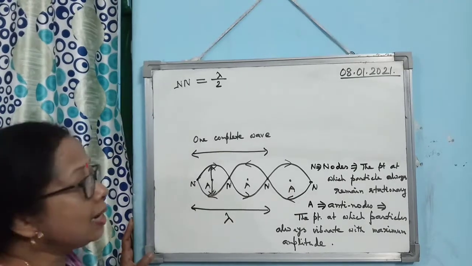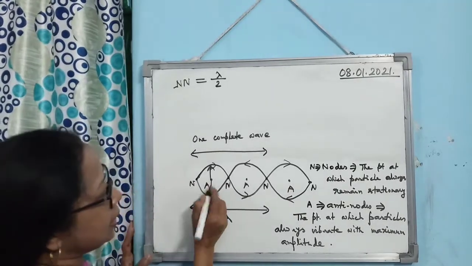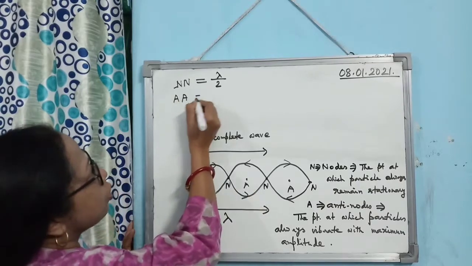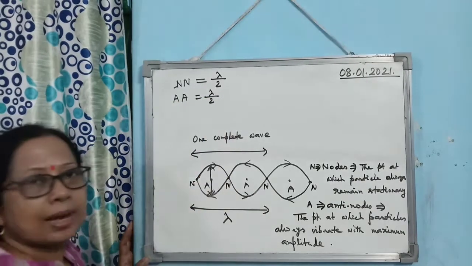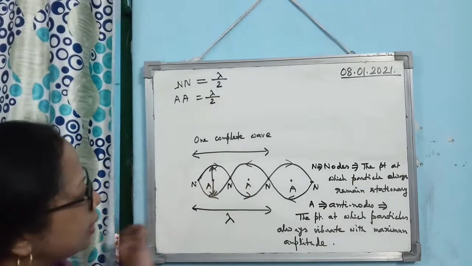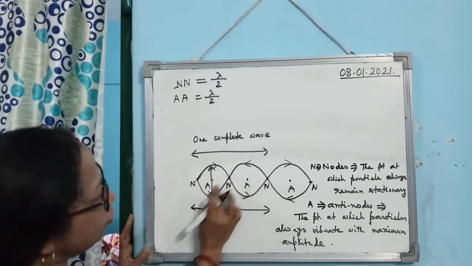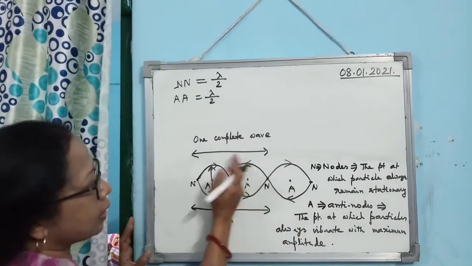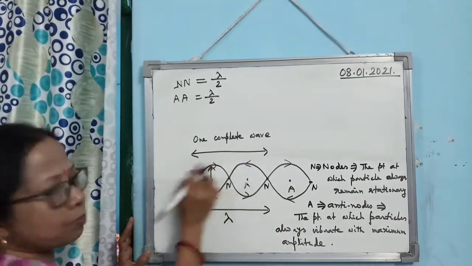Is that clear? Similarly, the distance between two antinodes is also equal to lambda by 2. Isn't it? If we consider this half and this half, it is only one loop, because if I cut this half and set it here, I will get one complete loop.